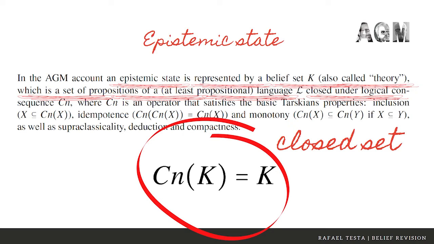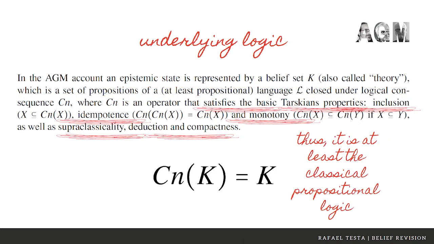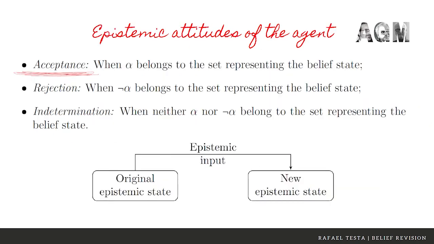Very little is said about the underlying logic. It's very generally defined, only requiring that it satisfies basic Tarskian properties, namely inclusion, idempotence, monotonicity, superclassicality, deduction and compactness. Thus, it's possible to say that it is at least classical propositional logic.